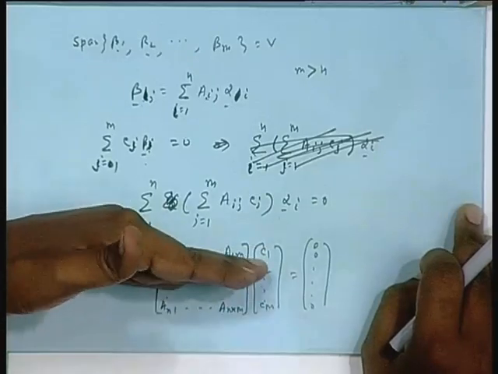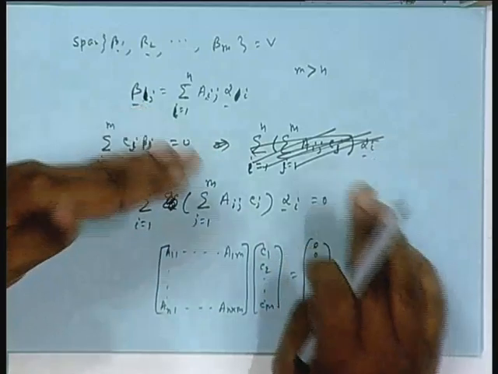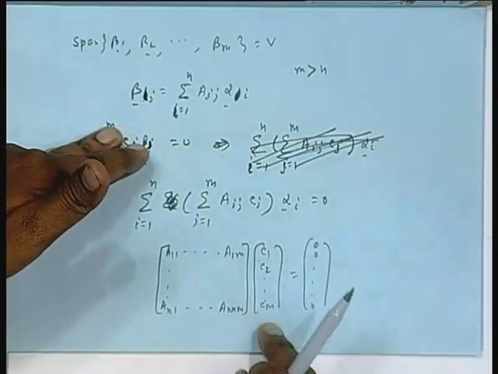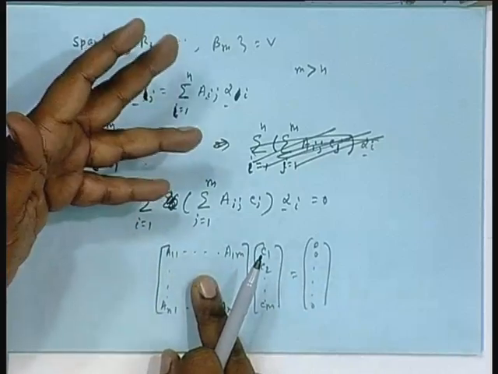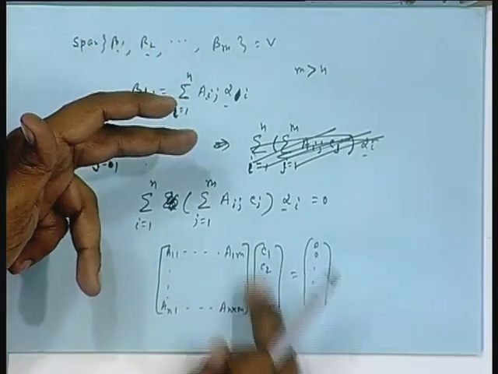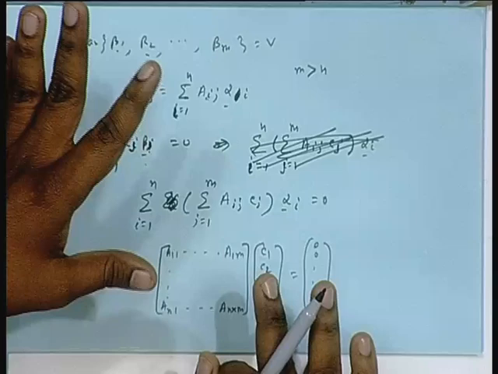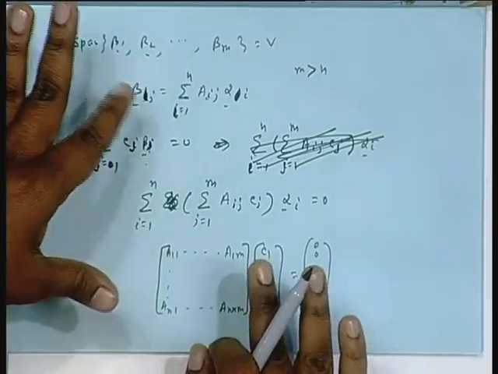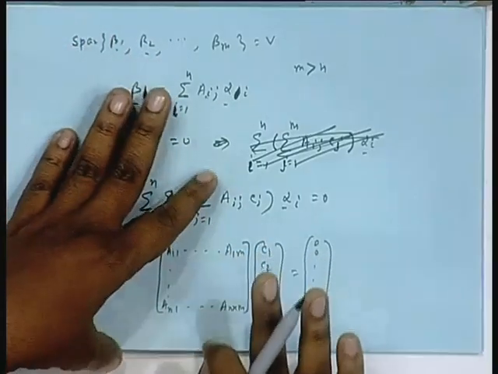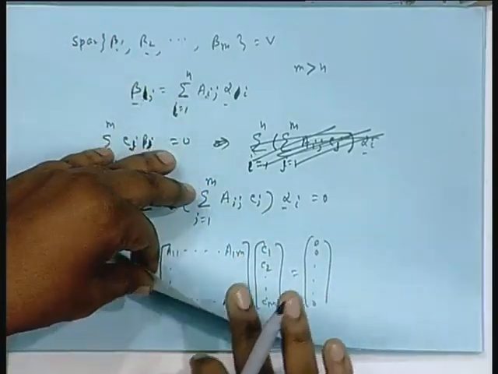You understood this? So, the only possibility is m equal to n, and with m equal to n you have a square matrix times this, and that is possible. The square matrix in that case will be invertible. An invertible matrix times a vector equal to 0 means the solution is 0. Okay. So, this shows that these two indices cannot be different, they have to be the same, and that is called the dimension of the space.